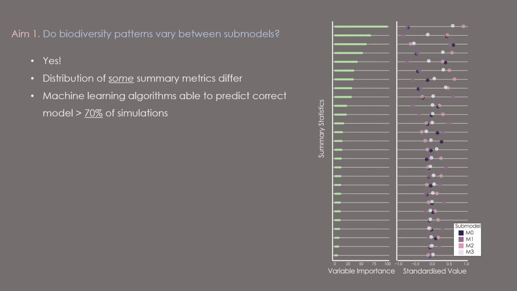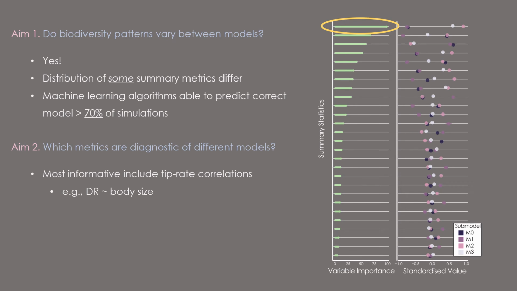Our first aim was to see whether biodiversity patterns differ between these submodels of population divergence. And the short answer is yes. The panel on the right shows the distribution or the mean values of different summary metrics, and we can see that many of these show distinctly different means. This allowed machine learning algorithms to accurately predict the correct model of population divergence in more than 70% of simulations. However, different metrics contributed differently to this discrimination ability.